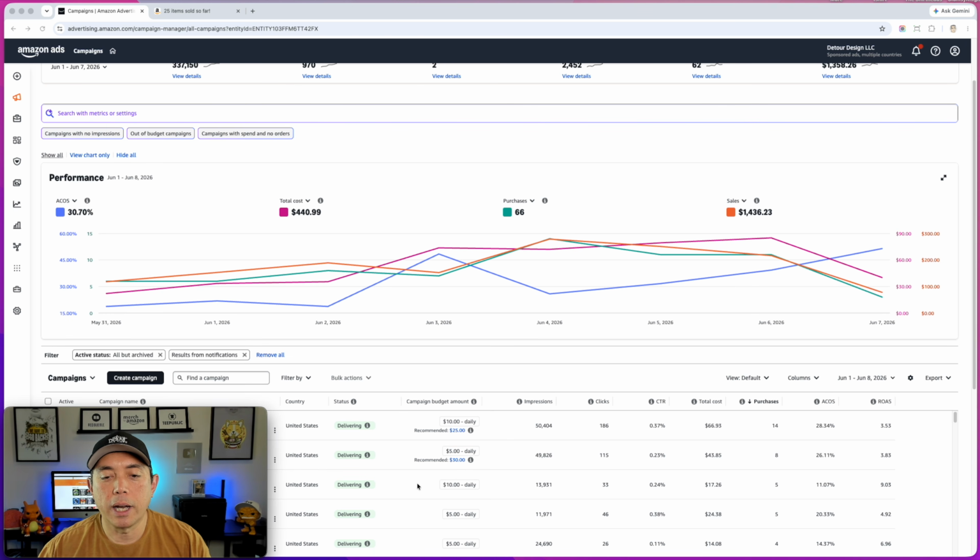So let me go back. Well, I don't need to go back, but the same thing you would do there is look at the bids that you have currently and raise them slightly, just 10-20% at the most. You don't have to go crazy and put it all the way up, because what will happen if you raise your bids too high, then your ACOS again is going to go too high, and then you're going to have to lower the bid. So just up it a little bit, right? So you don't want to go way past it. So that's scenario number 2, is that you have sales. Both of these actually are great because you're getting sales.